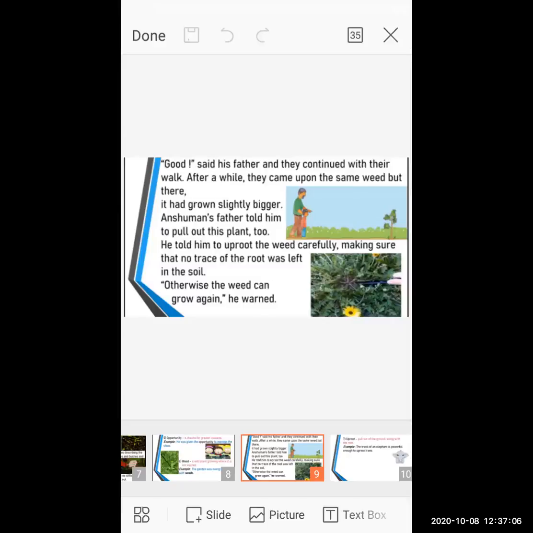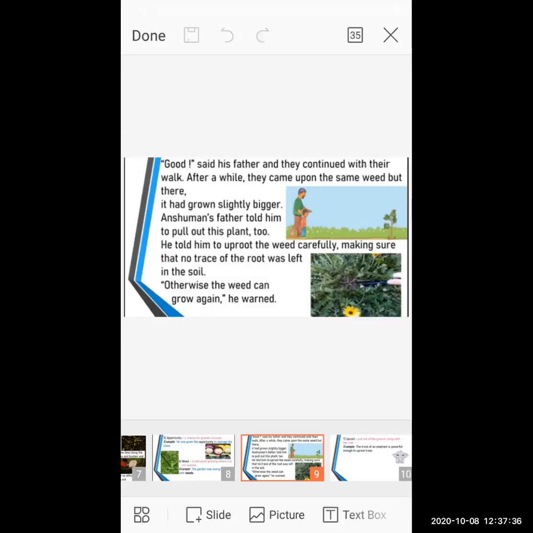Uproot, that means now it's not a small seedling, it is a proper plant. And when it's a proper plant, the seed has turned into a root, and you can observe that the root is below the ground. It is attached and it is below the ground. So that's the reason the father is saying, now you have to pull out this plant, and you have to pull up the root. With the root, you have to pull it out.